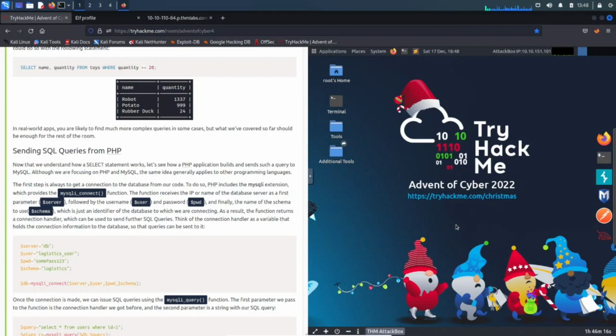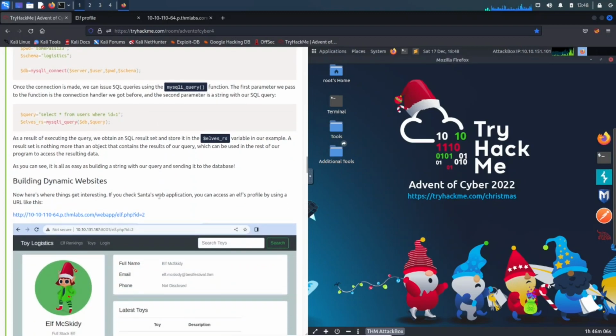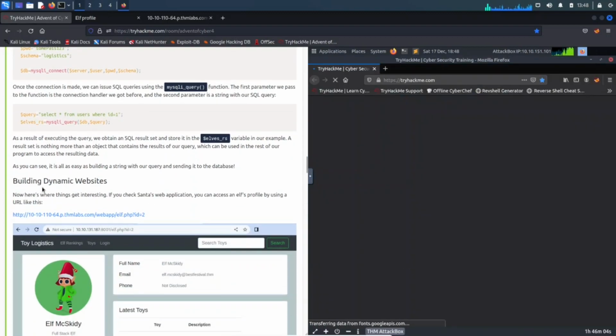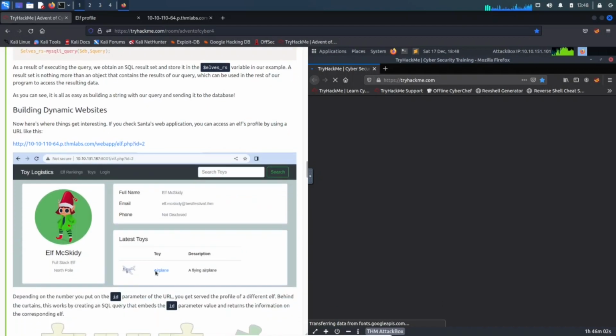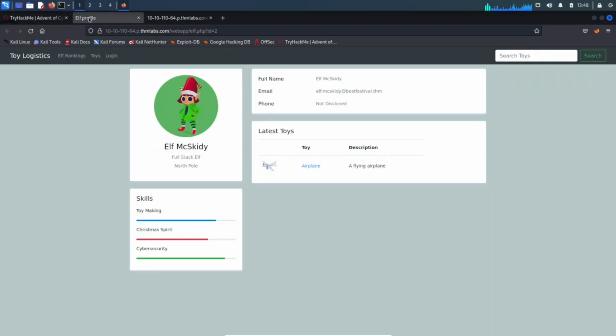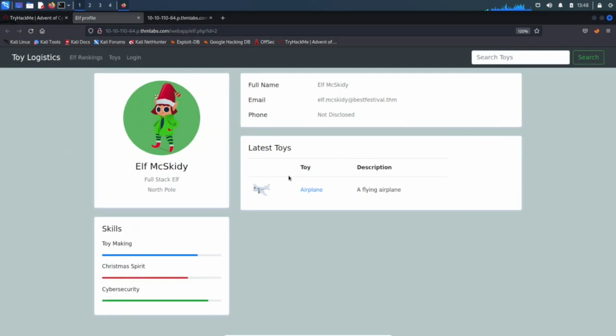So what we want to do here is open up Firefox real quick. Once that opens, you can see building dynamic websites. You click on here, you go to a website, and you can see the full name, Elf McSkitty, his email.